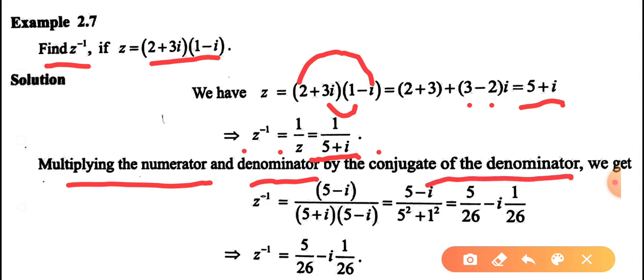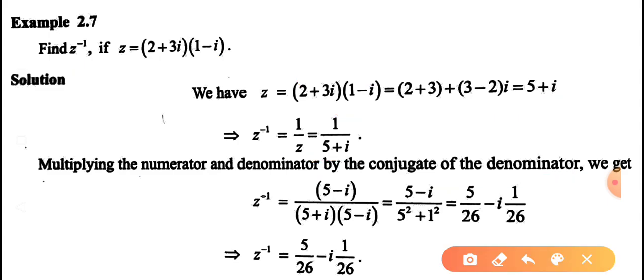The denominator is 5 plus i. Then the conjugate of 5 plus i is what? Very good, 5 minus i. So we multiply the numerator 1 into 5 minus i, that is 5 minus i. In the denominator, 5 plus i into 5 minus i, that is (a plus ib) into (a minus ib).